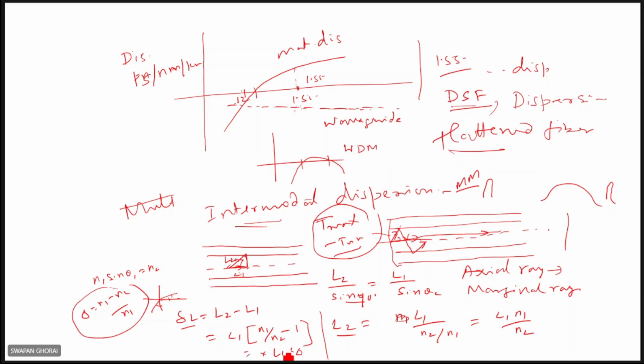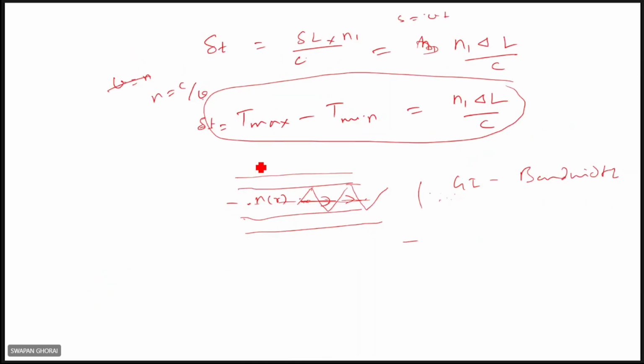Then T max minus T minimum, delta T, is delta L upon velocity, and velocity is C by the refractive index.